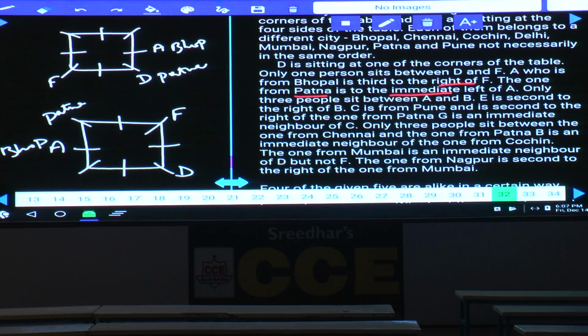Patna is immediate left of A. Only 3 people sit between A and B. Among these 8 persons, A and B are opposite to each other. E is seated second to the right of B.